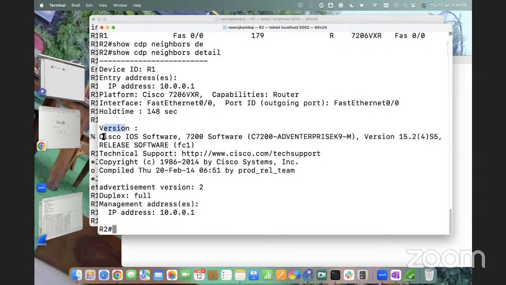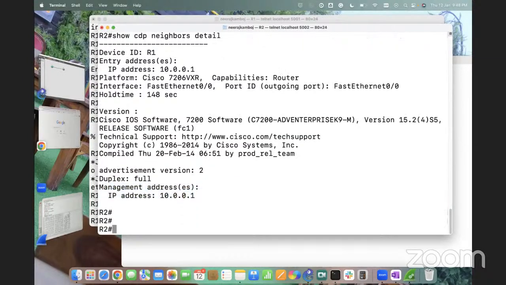What is the version I'm running here? That is the Cisco version, and this is the complete version. This is the address of the packet. The advertisement version is version 2. Duplex is full. And the management IP we are using is 10.0.0.1. If I were using a switch here, it would give me the VLAN ID and native VLAN information in the same CDP packet. As of now, we are using routers, so that's why I'm not able to get those details. But if I use a switch, I will be able to get them.